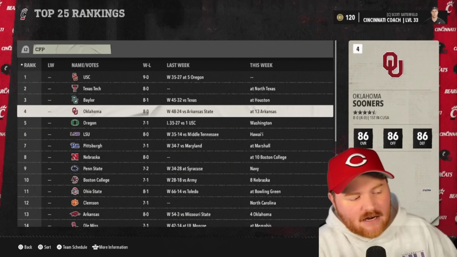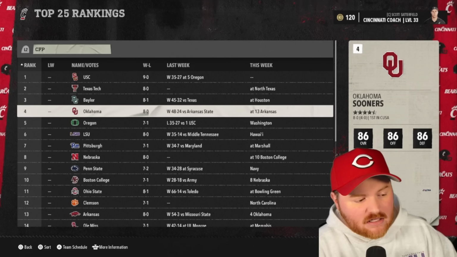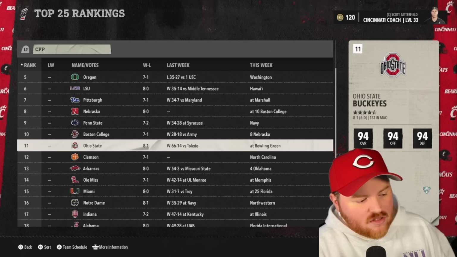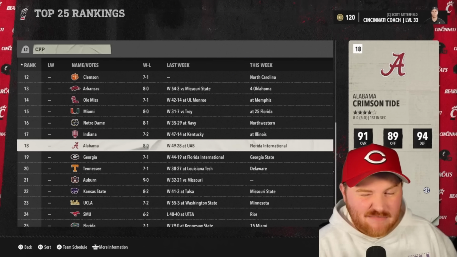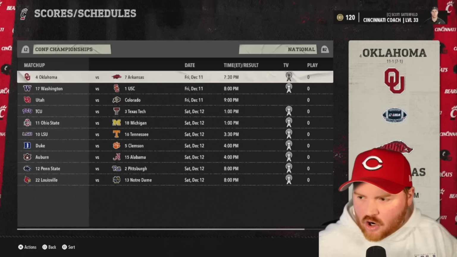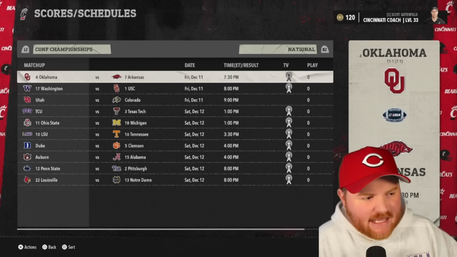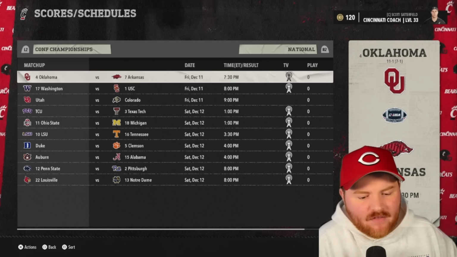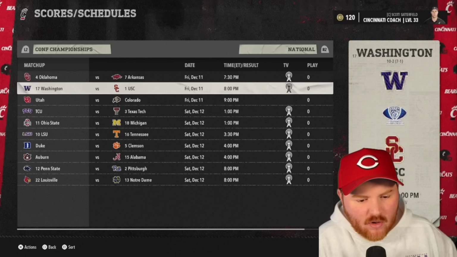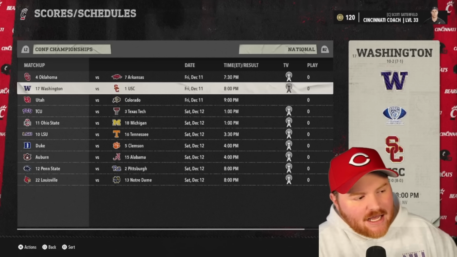Last year, we also missed out on having Oklahoma in our CFP, or the Oklahoma division in our CFP. They look like they're going to get in maybe this year with Oklahoma, and we don't have anybody from the Mountain West in the top 25, who missed out last season as well. Okay, our Oklahoma Conference USA Conference, the Plains division, will be in for the second season here, with Oklahoma and Arkansas probably both in regardless of the outcome of this game. USC is number 1 in the country, undefeated, well on their way to making it back to the national championship game, which they lost last season.